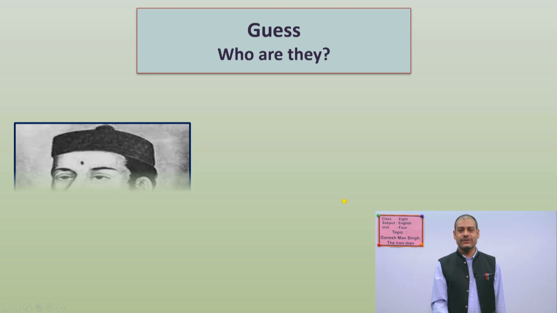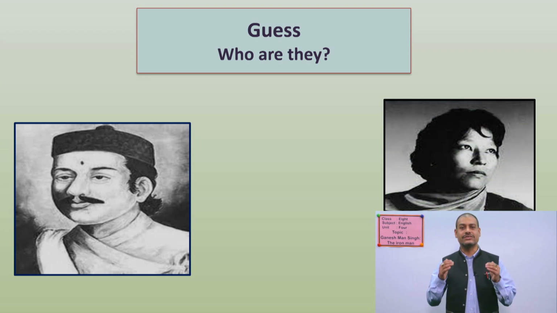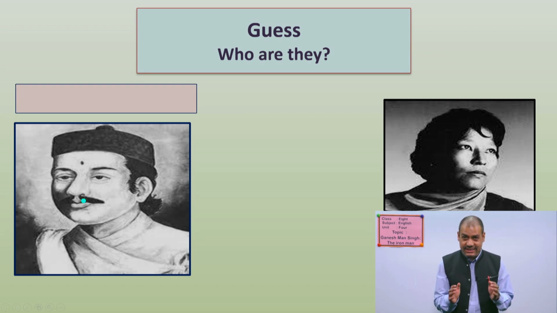So, I want to show you the picture. Have you seen? Oh, again I want to show you another picture, okay? Now, your job is to guess the first picture, who is he? And the second picture, who is she? Have you seen them? Can you tell me the name of those persons? Please guess. Who is he? The first picture. Okay, now you can check whether your guess is right or wrong.